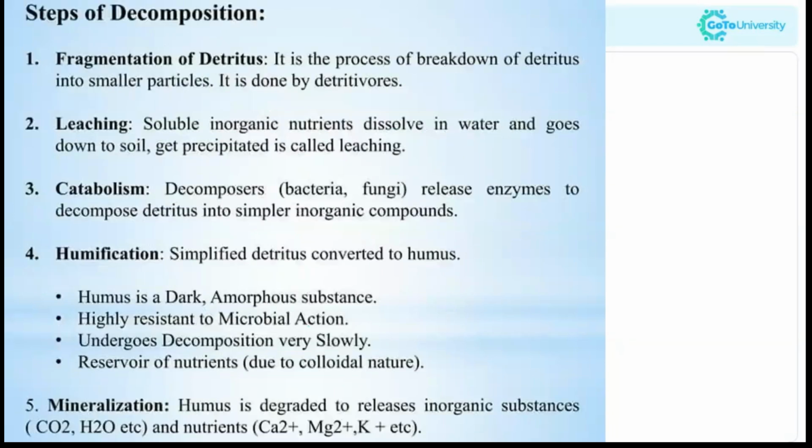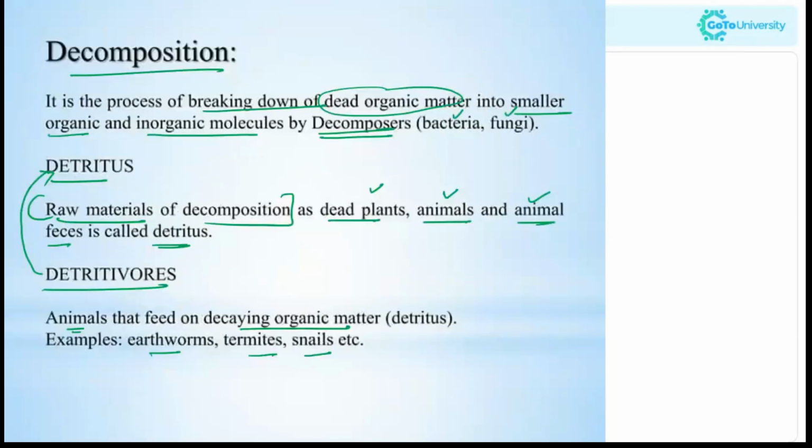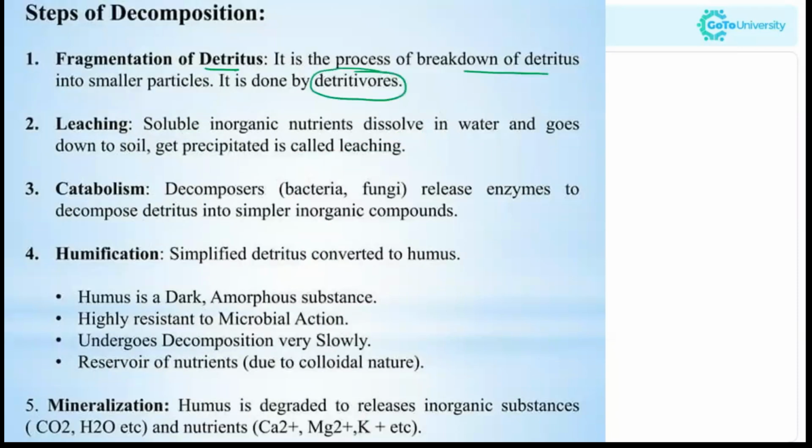So what are the stages of decomposition? First is fragmentation of detritus. We have to break down the detritus into smaller particles, and this is done by the detritivores. Earthworms, termites, snails, they'll be breaking down these larger organic molecules into smaller particles. So here we have a larger molecule. It is broken down into smaller molecules by these detritivores. Clear? Got it?